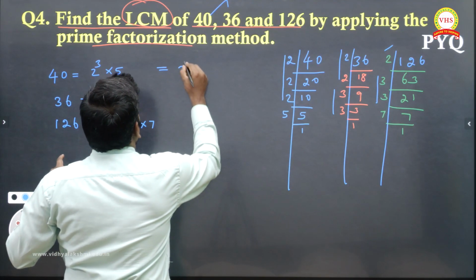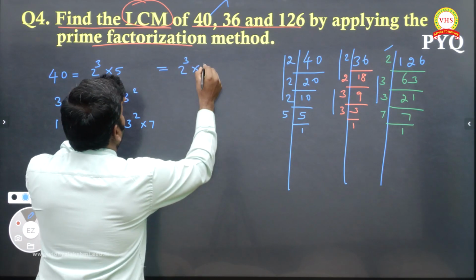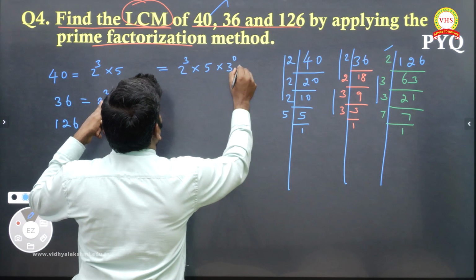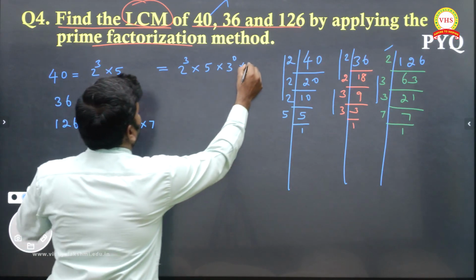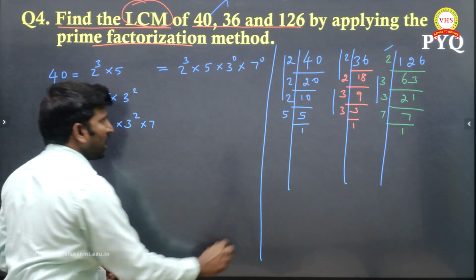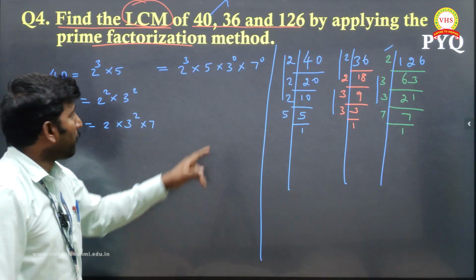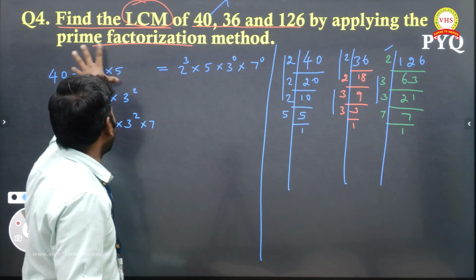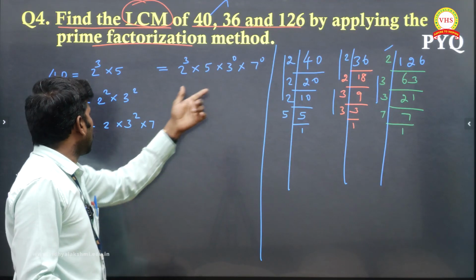So 2 power 3 into 3 is not here. First 5 is there. 3 is not here, so 3 power 0. 7 also is not there, so 7 power 0. Is there any mistake or not? No, because 7 power 0 is 1 and 3 power 0 is 1, so no change. Then why am I writing like this?